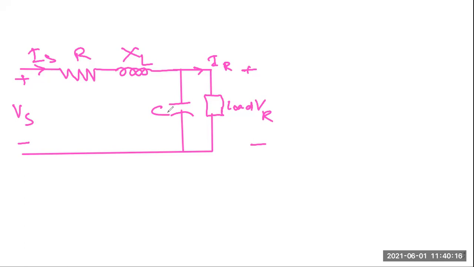Okay, so now we'll see the circuit diagram.